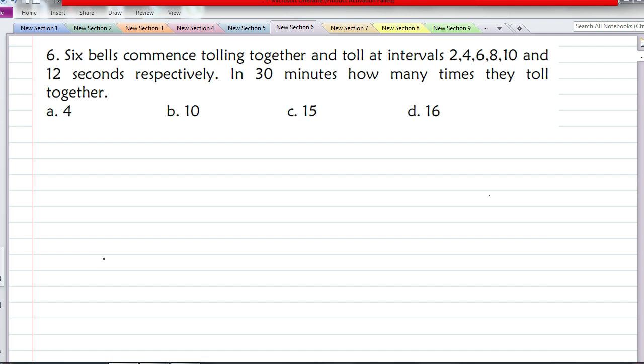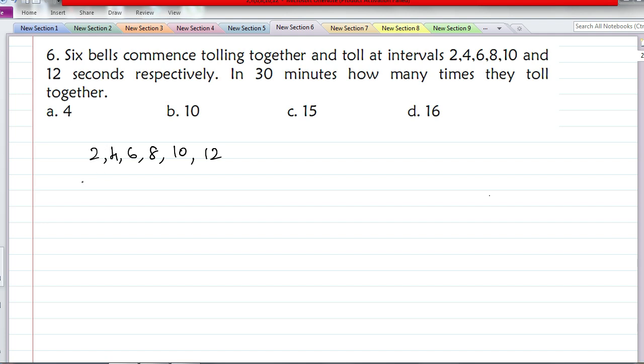To solve this type of question, we have to take the LCM of all the given numbers, because these bells ring at common intervals. All the bells ring together at the common multiple of all the numbers. So we need to take the LCM of all the given numbers. How to take the LCM? Write each number as a product of prime factors raised to some powers if required, and then collect the prime factors. So we'll see how to find the LCM.